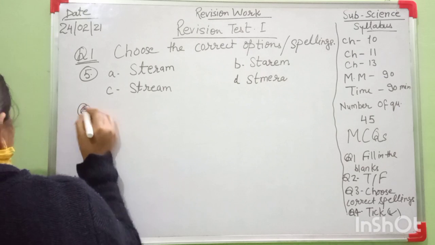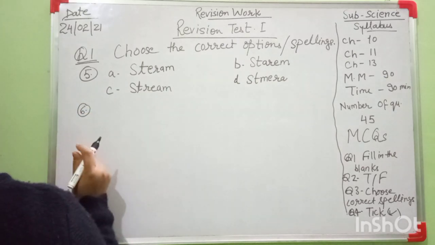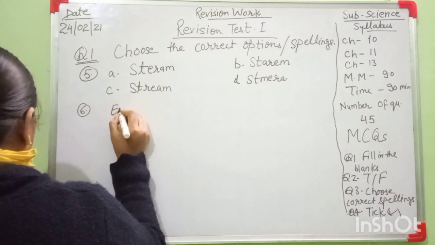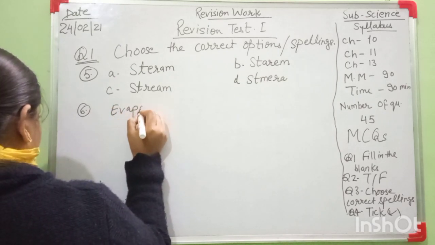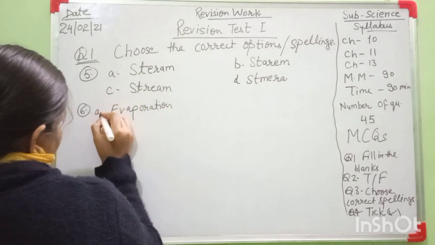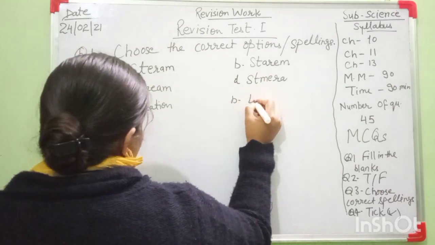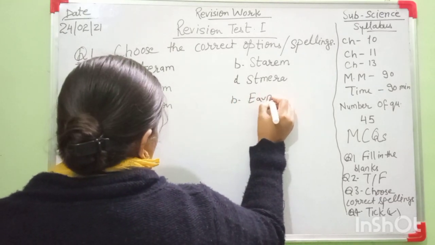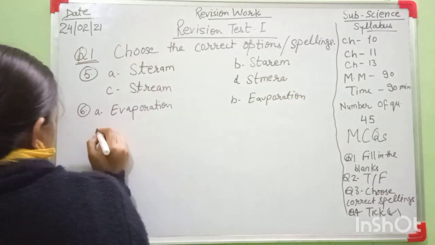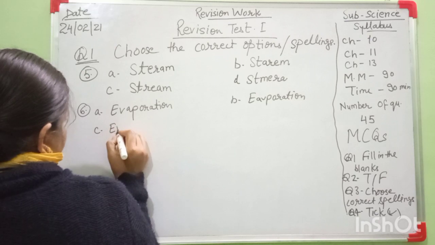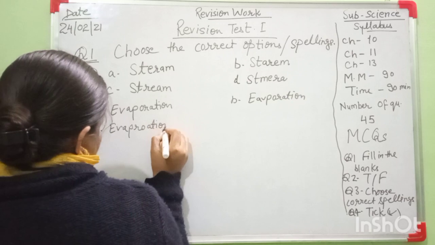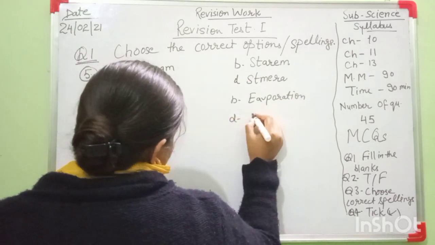Question number 6 is, all of you write now, the sixth number is, next spelling is, this is spelling, all of you check it. This is A, this is B, everyone learn these spellings. Number C is, there is a little change now in these spellings, okay?